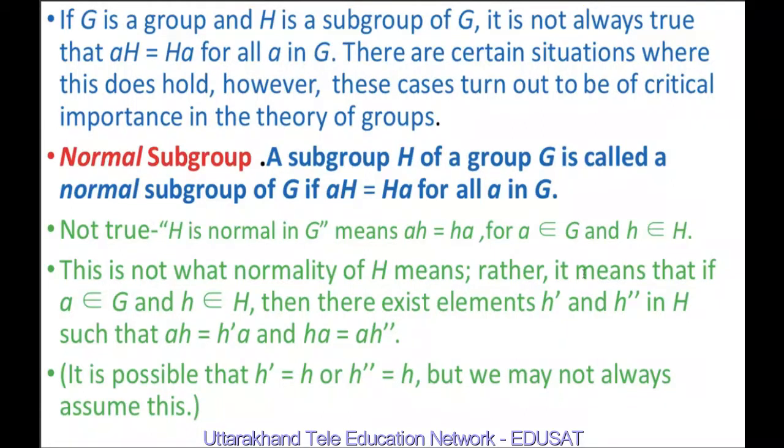Rather, it means that if a belongs to G and h belongs to H, then there exist elements h' and h'' in H such that ah is equal to h'a and ha is equal to ah''. It is possible that h' is equal to h and h'' is also equal to h, but we may not always assume this.